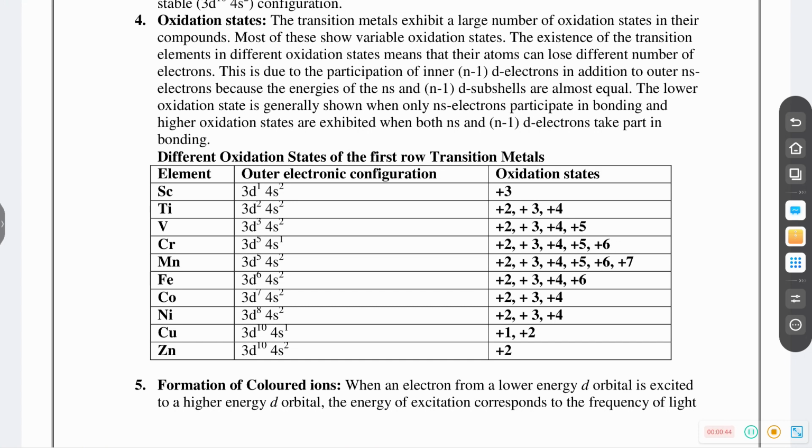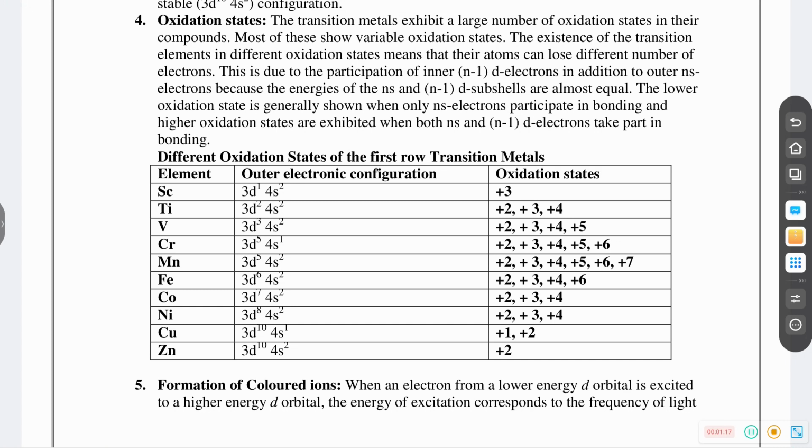The energies of the ns and n-1 d subshells are nearly the same. The energies of the n-1 d orbital and ns orbital are nearly the same, so both can participate in a chemical reaction. So transition metals show variable oxidation state. It is due to the participation of n-1 d electrons and ns electrons in a chemical reaction.